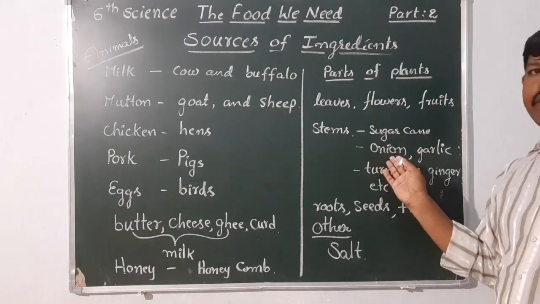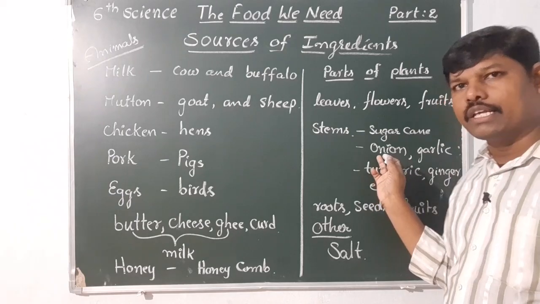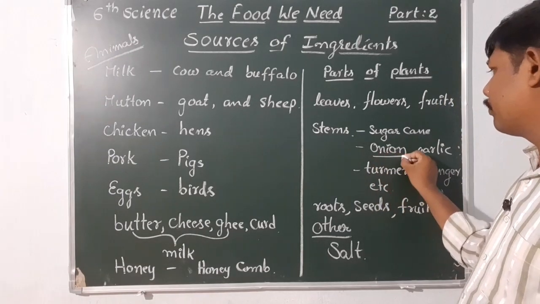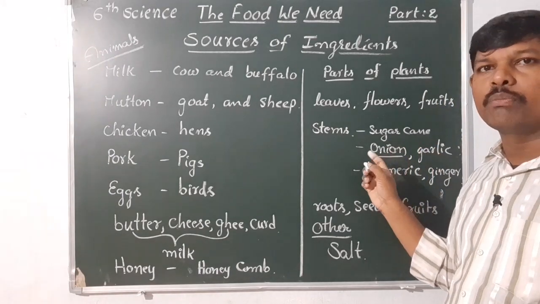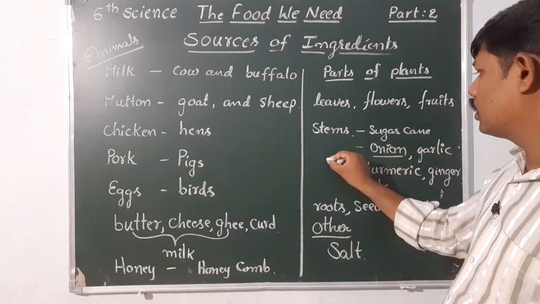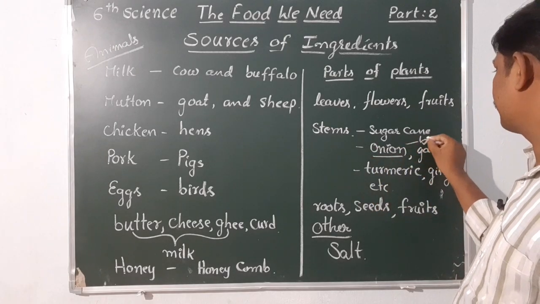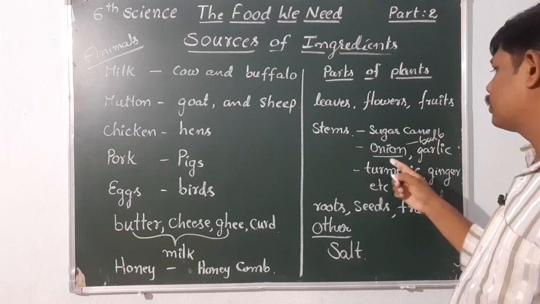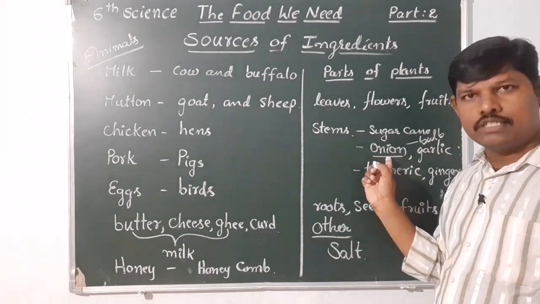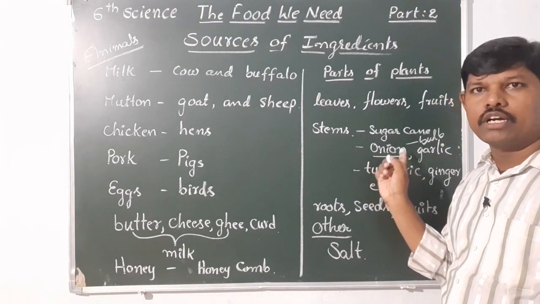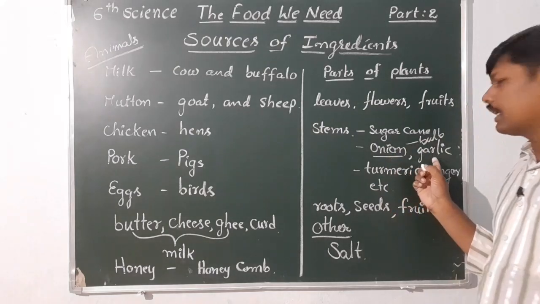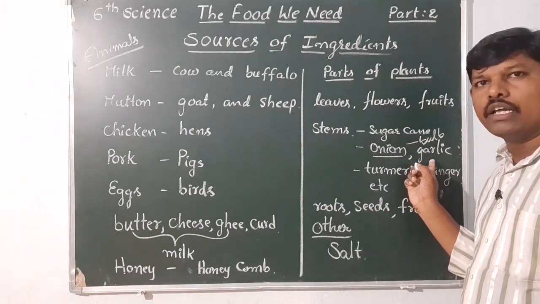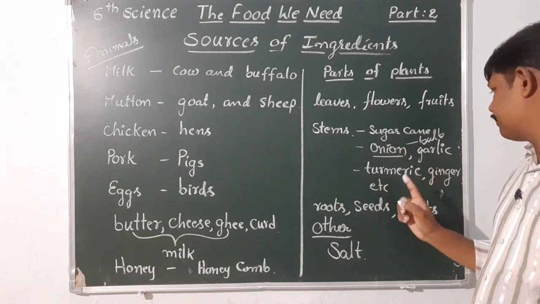And the next one, onion. Onion is also a stem, modified stem. We called onion stem is called bulb. What is that? Bulb. You have to remember this, important, bulb. So onion is a stem. It is a modified stem. It is also called bulb. And garlic. Garlic is also stem.